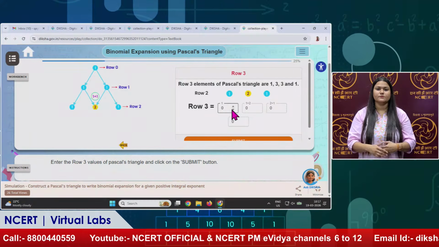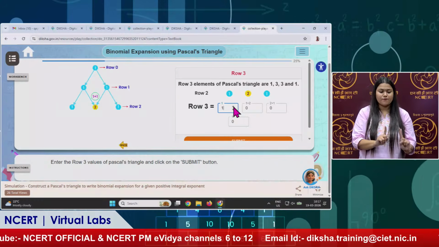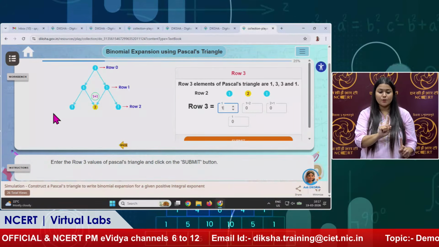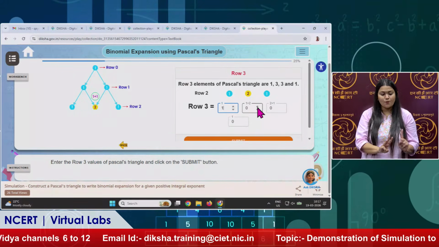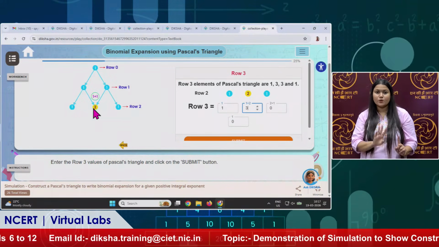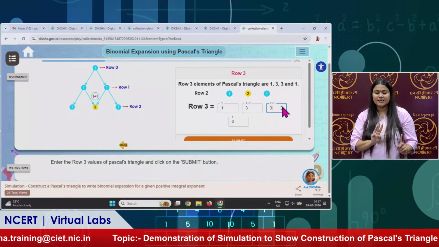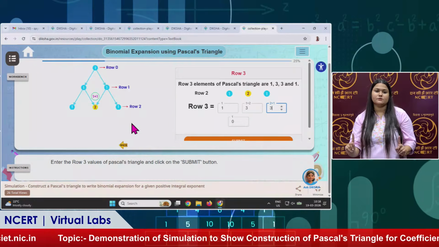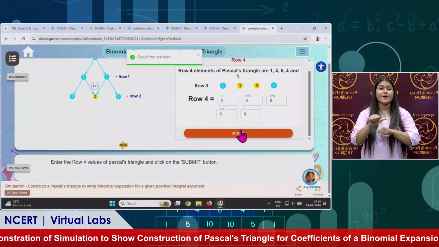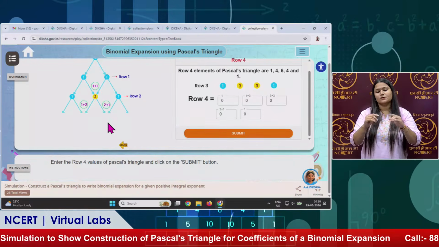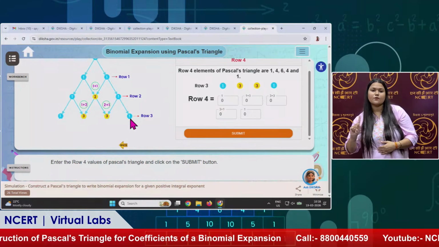For row 3, we will again put the values. This is 1, then 1 plus 2, see, this 1 plus 2, that is 3. So, I will put 3 here. Then again 2 plus 1, again it is 3. So, this is 3, and the last one is again 1. Okay, I will submit again, and the third row is formed here. You can see 1, 3, 3 and 1.